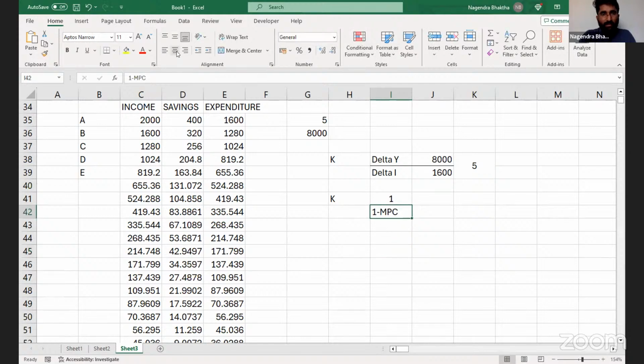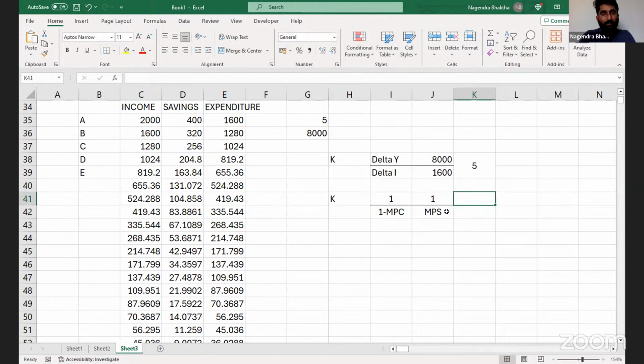What is 1 minus MPC, sir? It is MPS. So k is equal to 1 divided by MPS.